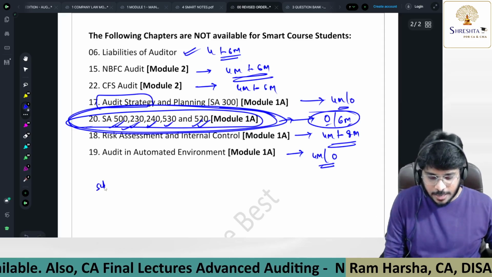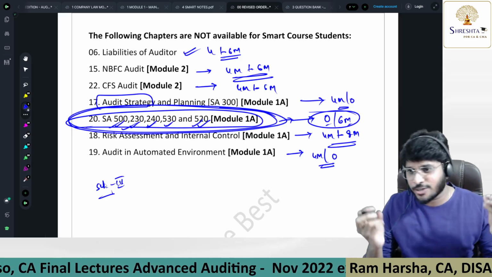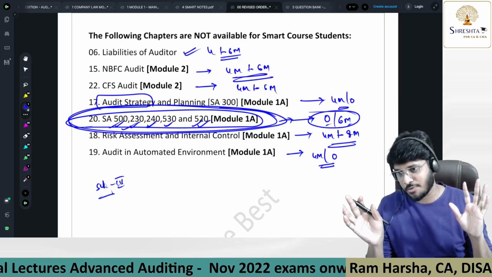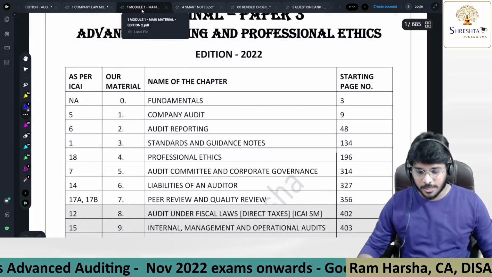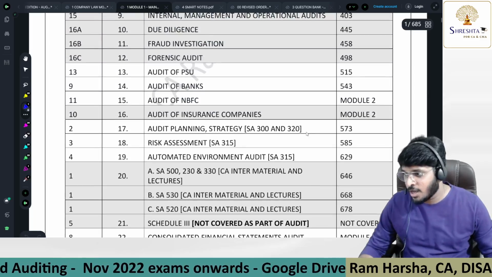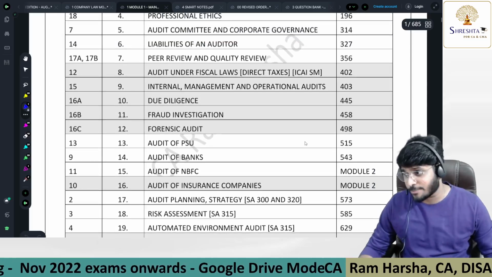And of course there is a chapter called Schedule 3 which we do not cover, whether you are a full course student or a smart course student. We don't cover it for anybody. Now, what is the syllabus we have totally? Totally we have 22 chapters. As per the ICAI material you have 18 chapters, but in our book we have 22 chapters.